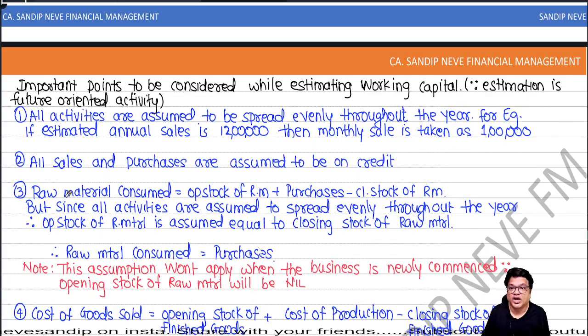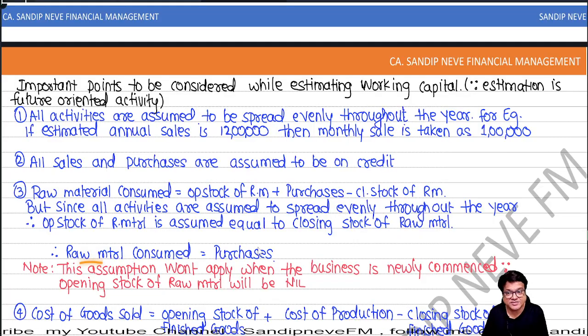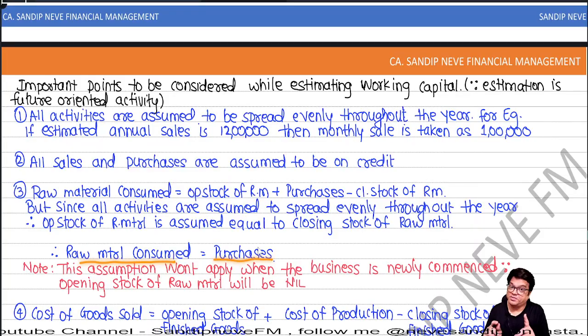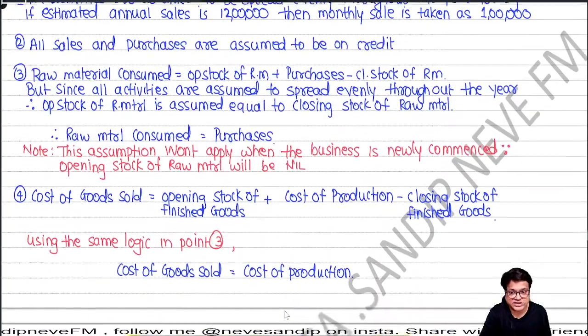In the same way, all sales and purchases are assumed to be on credit. Then we have the raw material consumed formula. And you remember, what if nothing is given? We always assume opening is equal to closing. So RMC will become equal to purchase. But people, this will not apply to a newly formed company. The same applies for COGS as well.